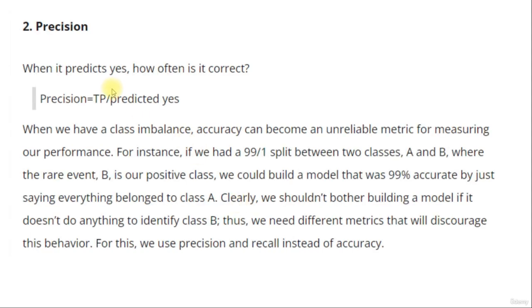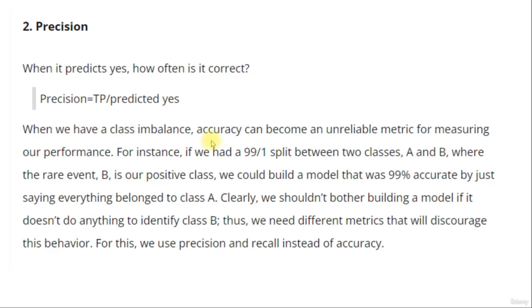Precision. Now, when it predicts CS, how often is it correct? So when the model predicts CS, how often is it correct? The formula goes like true positive divided by the total number of yes predictions made by the model. Again, very simple: true positive divided by the total number of yes predictions made by the model.